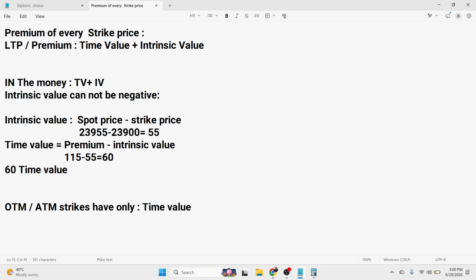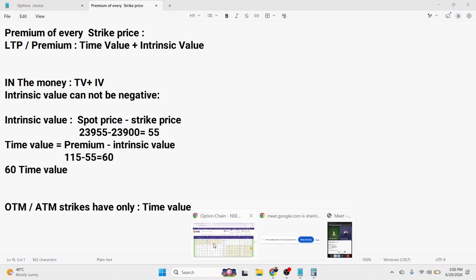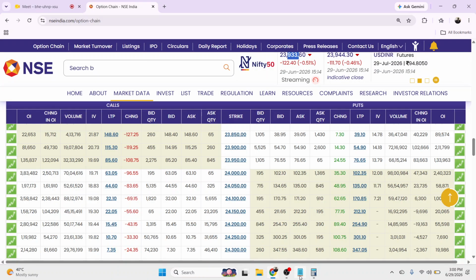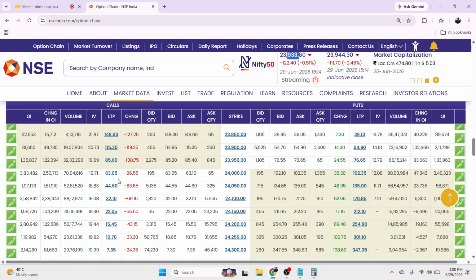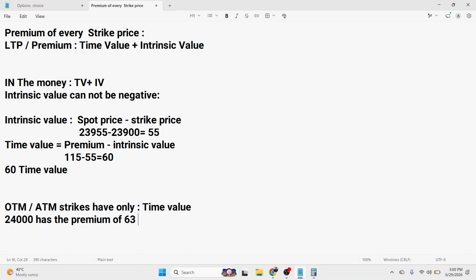So if I say the strike price of 24,000 has a premium of 63 points, this is only the time value. So time value means if the expiry happens, this point will become 0.